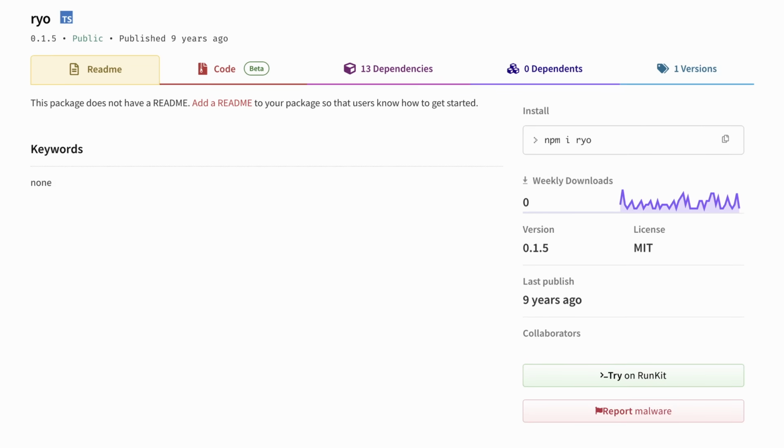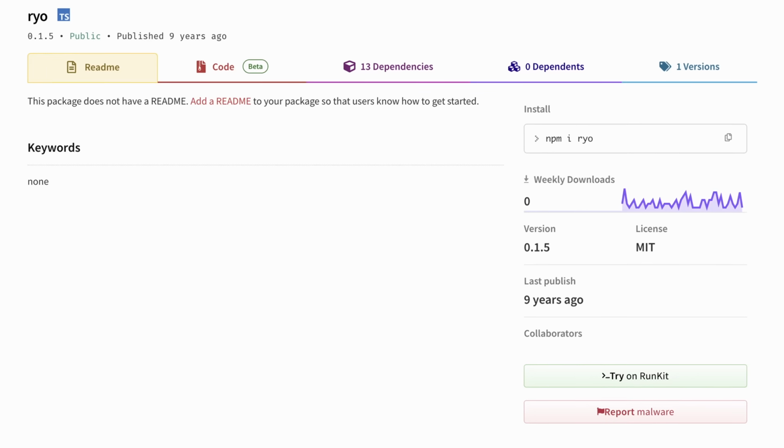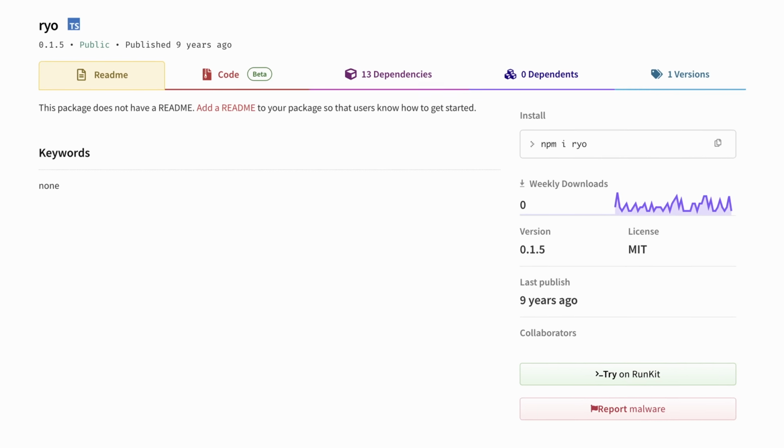I was a big user of Rio. There's no README, but version 0.15 has no code, just a package.json. They are using TypeScript, so they were using TypeScript 9 years ago, which is amazing. It doesn't look like it's been filled out at all. I don't even know what it does. It was probably a remote service implementation. It was a 3-letter name, so they just took it, but it doesn't do anything.